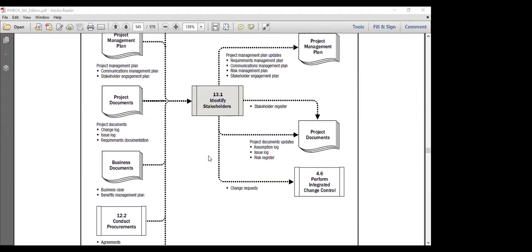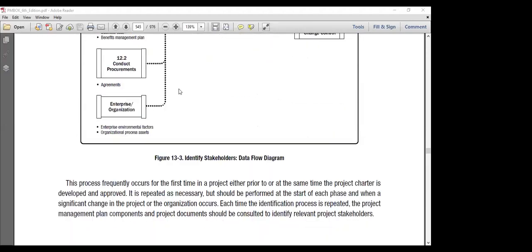This is simple process mapping. Stakeholder register, when you create, it goes to the project documents. Other updates are going to the document update, goes to the project documents. Change request goes to the perform integrated change control process. Project management plan update goes to the project management plan.